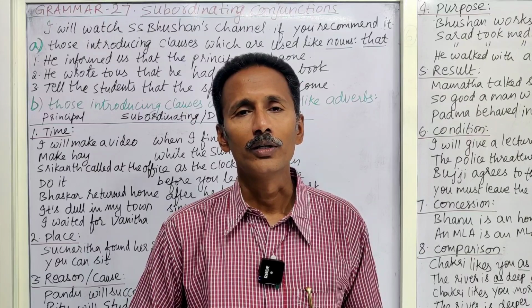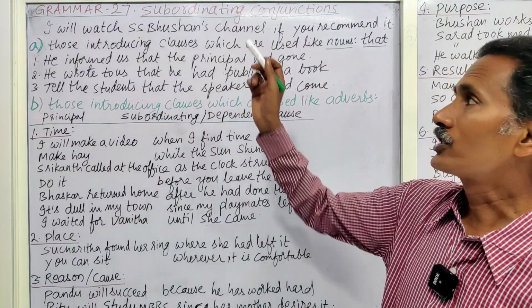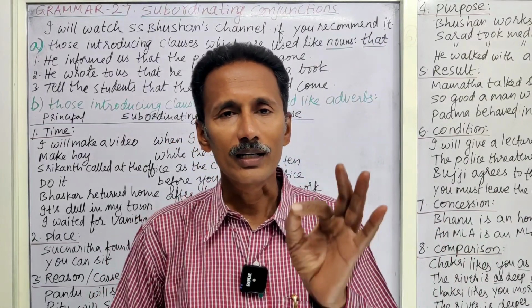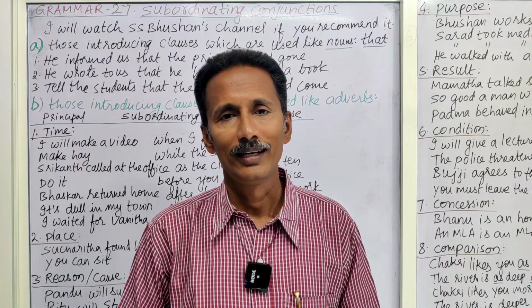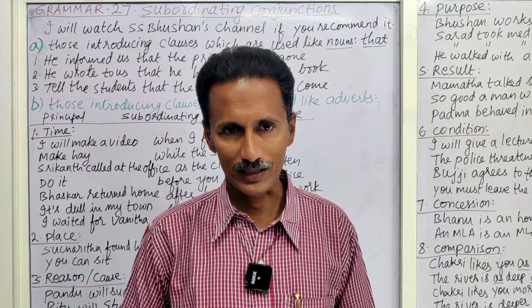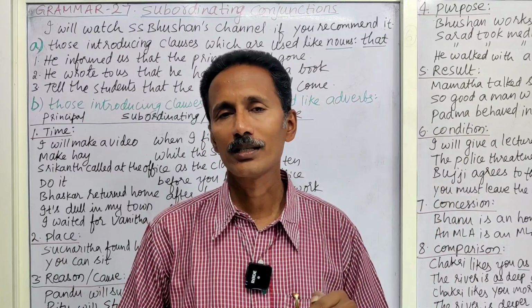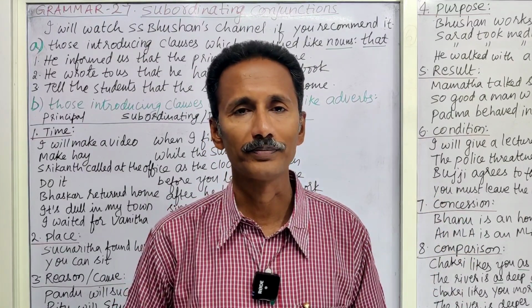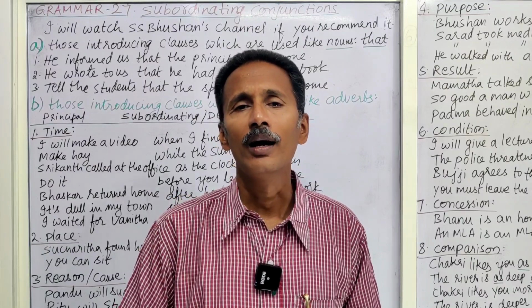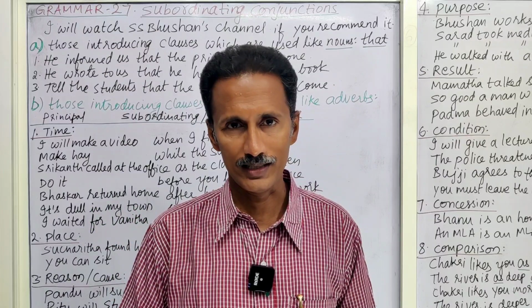Now coming to the subordinating conjunctions. Here in this chapter we shall learn about the conjunctions that are used to join clauses of unequal rank. For example, there will be a main clause or an independent clause which can stand on its own, and there will be a dependent clause or subordinate clause.